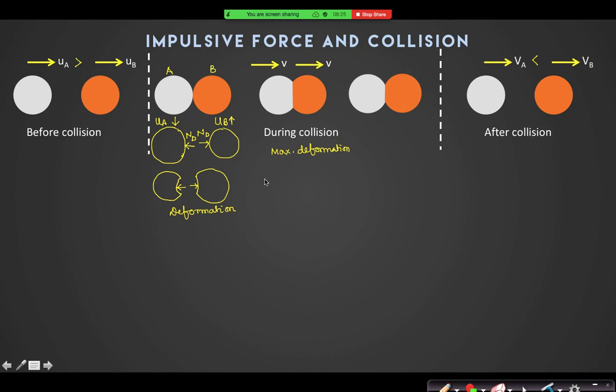Just like a spring, if you say that two blocks you have connected with a spring, and you have given them a velocity, so when will the deformation of the spring be maximum? When the relative velocity will be zero. The same thing is happening here.